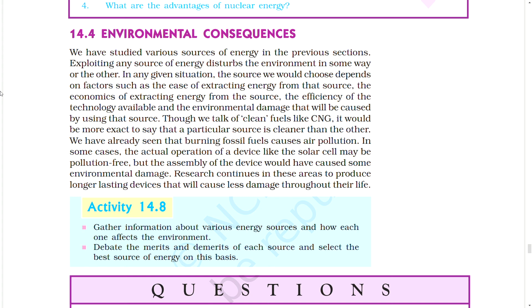We have already seen that burning fossil fuel causes air pollution. In some cases, the actual operation of a device like the solar cell may be pollution free, but the assembly of the device would have caused some environmental damage. Research continues in these areas to produce longer lasting devices that will cause less damage throughout their life.